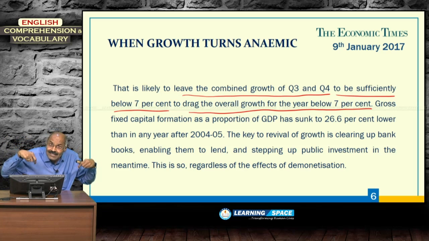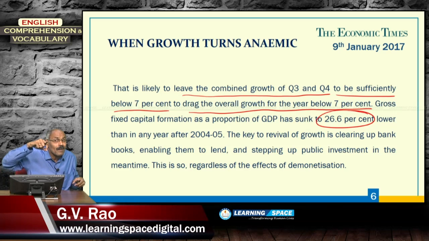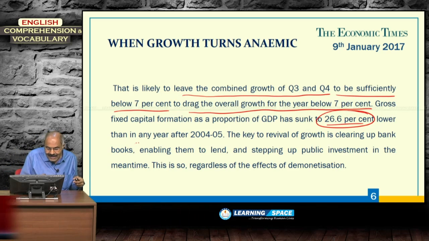But the unfortunate aspect is that in recent times this gross fixed capital formation as a percentage of GDP is coming down. It is now 26.6%. It is lower than in any year after 2004-5. So, the biggest worry is that gross fixed capital formation as a percentage of GDP has sunk to 26.6%, lower than in any year after 2004-5.